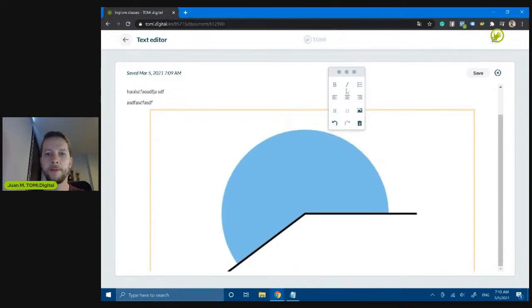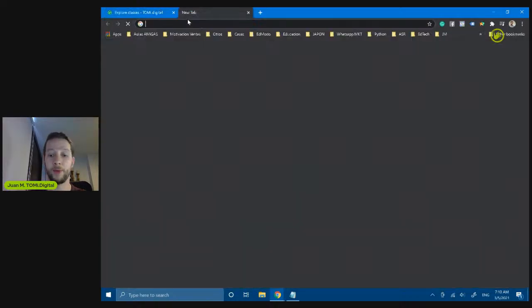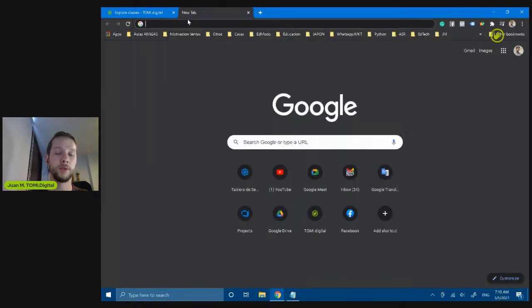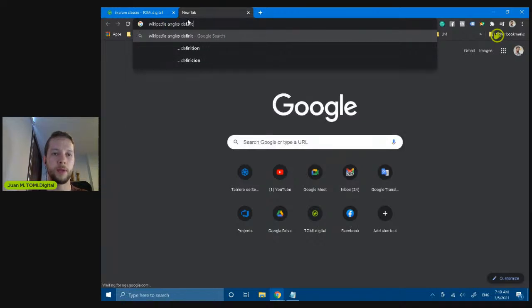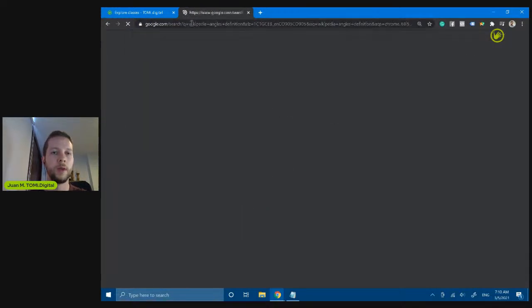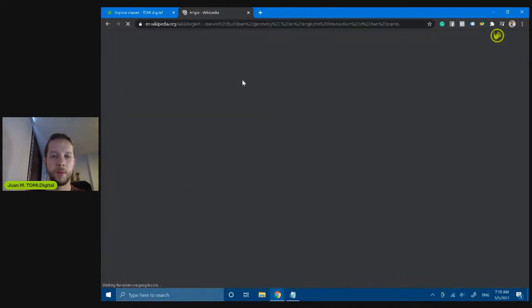Great. And finally, when I finish all my theoretical part, so probably we can go to Wikipedia. So let's, for example, search Wikipedia angles definition. And let's copy and paste.